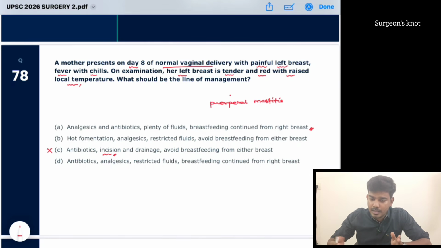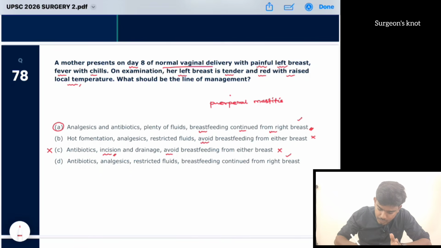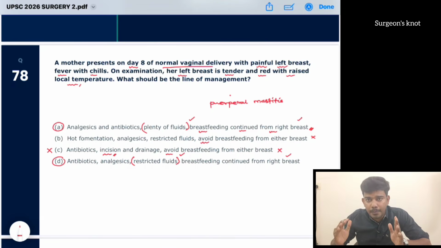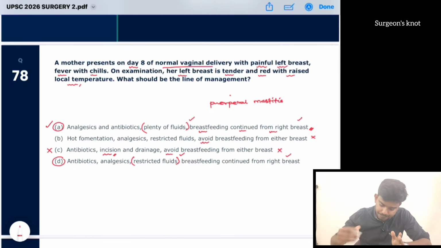Okay, here the options are number 1, avoid breastfeeding. So this is not an option. This is also avoid breastfeeding. It is not an option. Here they have given breastfeeding is continued from the right breast, from the normal breast. It can be done, and it can be done in the left breast also. So it has to be either A or D. Both are the same, antibiotics and analgesics are given. The only difference is plenty of fluids are given in option A and restricted fluids in option D. Plenty of fluids have to be given in case of sepsis or when there is bacteria, so the answer is A.